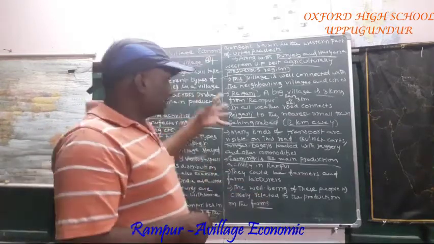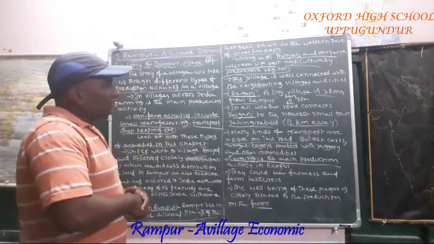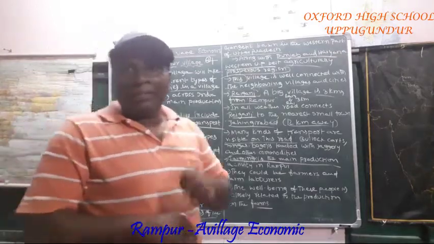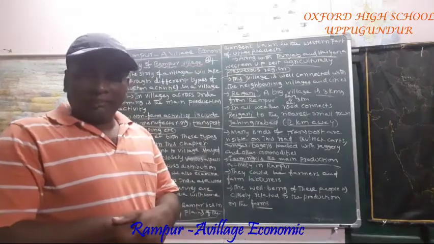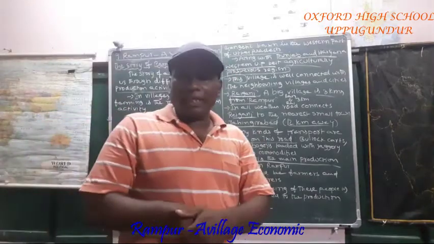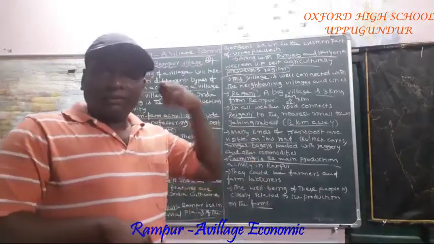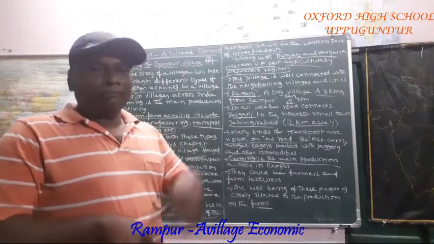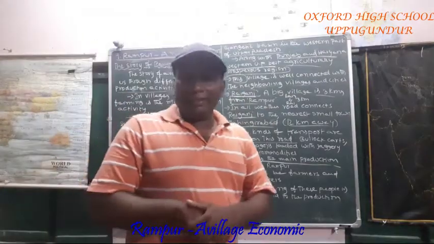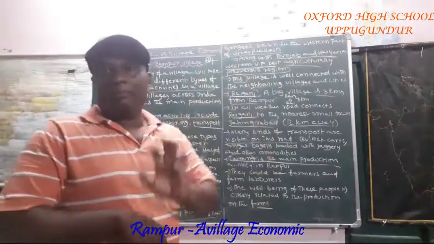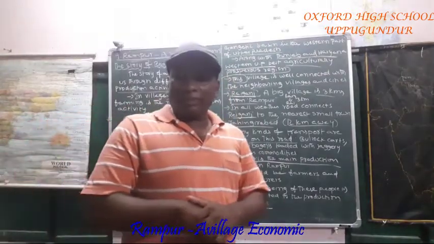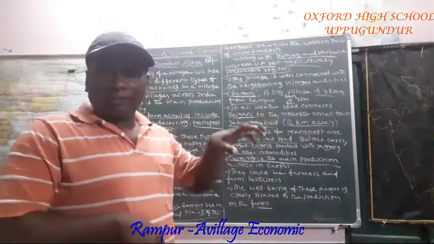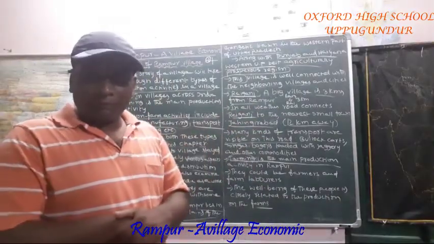Now this is the Rampur introduction. I think everybody understood this. Where is Rampur located? In the western Uttar Pradesh area. What is the main production activity in Rampur? Farming. Apart from production activities, non-production activities also take place in Rampur.